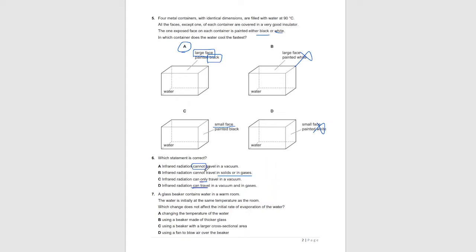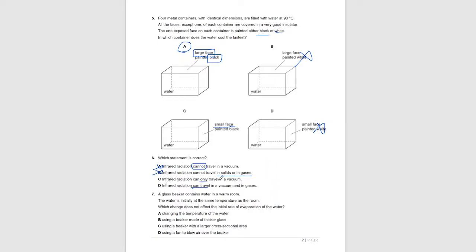So infrared radiation can travel in vacuum because it's an electromagnetic spectrum and it does not require any medium to travel. So A is wrong. Infrared radiation cannot travel in solids and gases. It can definitely travel. Electromagnetic spectrum can penetrate any solids or gases. So B is also wrong.